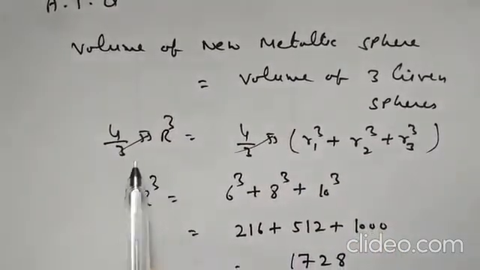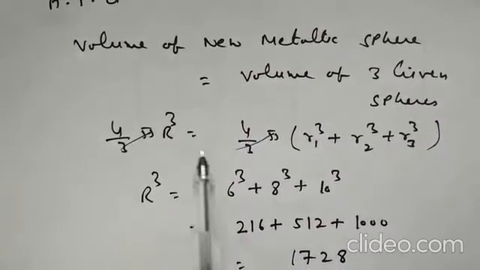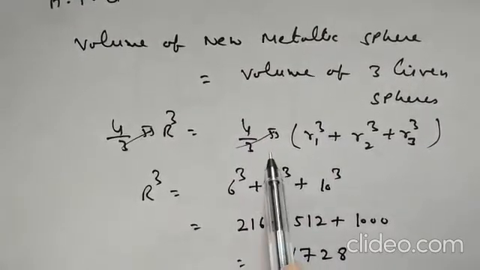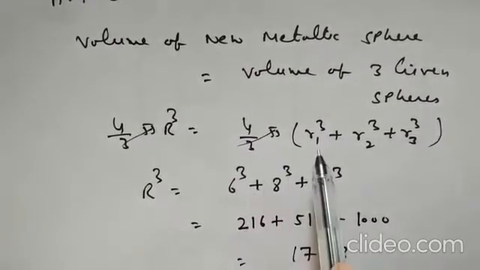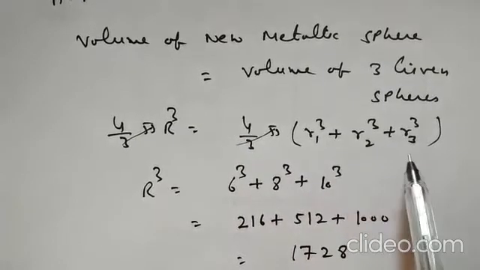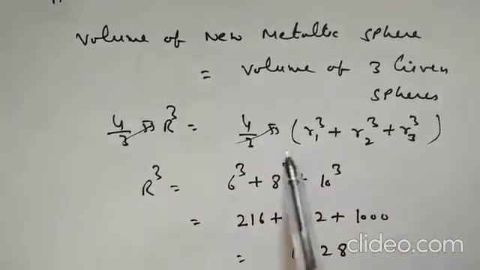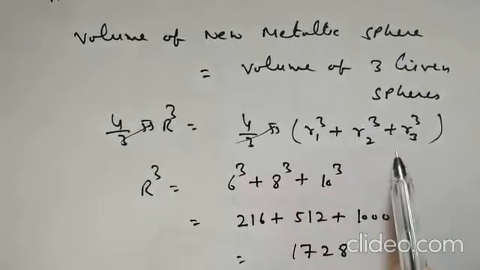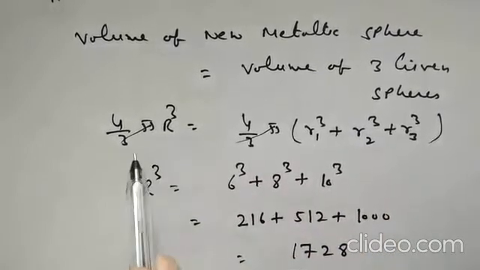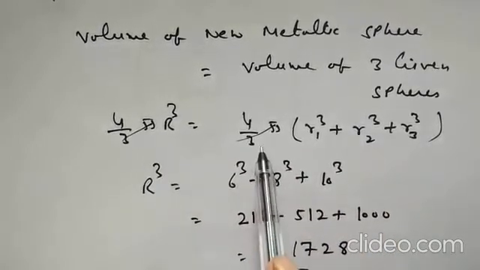Now according to the condition, volume of new metallic sphere is equal to volume of 3 given spheres. Volume of metallic sphere 4 by 3 pi capital R cube and volume of 3 spheres 4 by 3 pi common, R1 cube plus R2 cube plus R3 cube. No need to simplify separately, taking it common. 4 by 3 pi cancel from both sides.